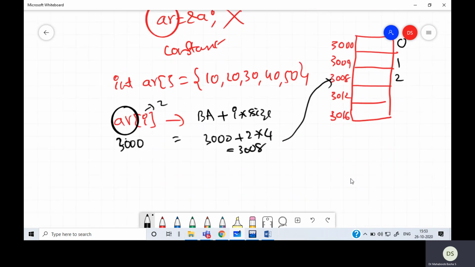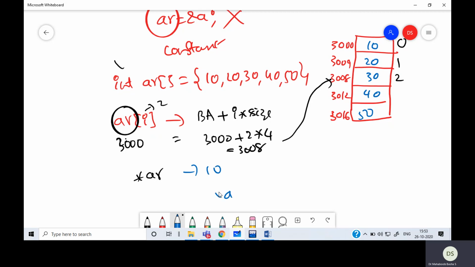So I can write asterisk ar here, because in this I have 10, 20, 30, 40, 50. When I say asterisk ar, ar is 3000, so 10 is obtained.